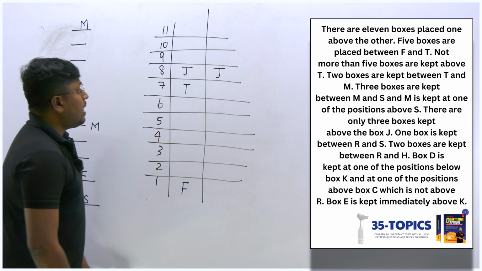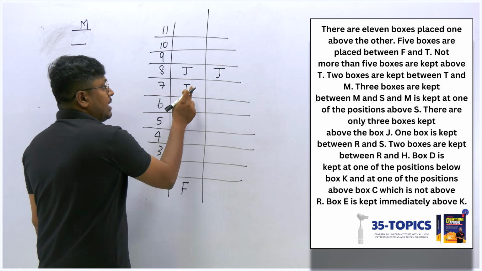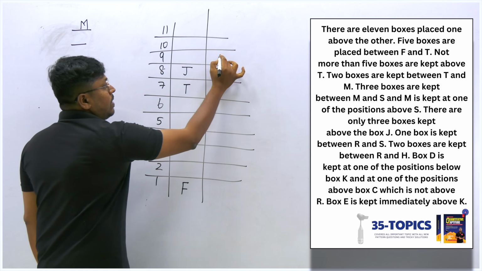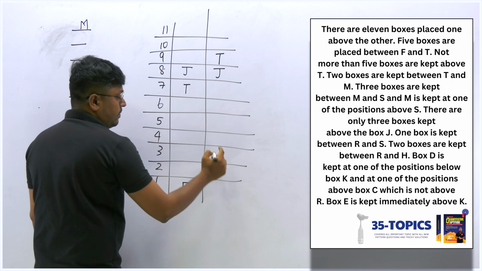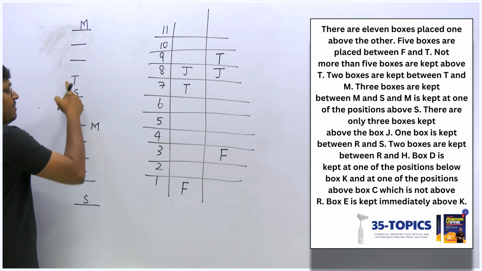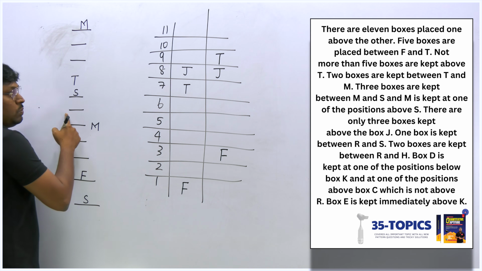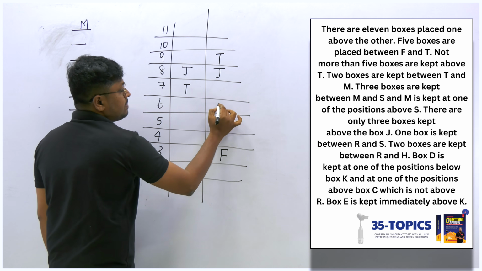And then I think we have multiple options. We can't fix T here. Let's do one thing. I can fix all the remaining here, or else I can draw another diagram also. T, 1, 2, 3, 4, 5. This must be F, right? 2 possibilities. And we know that between T and M there is a gap of 2. So we can't fix M here. T and M, 1 and 2, this must be M.